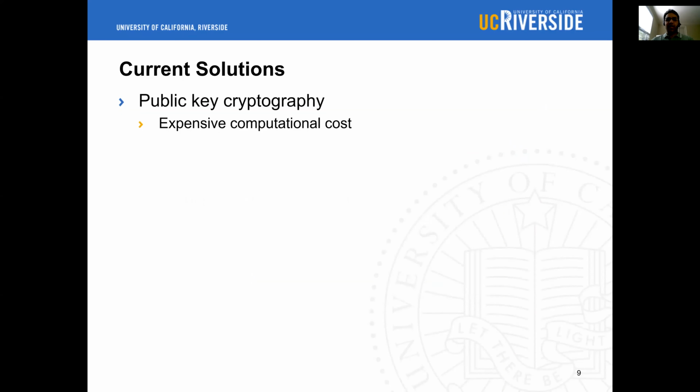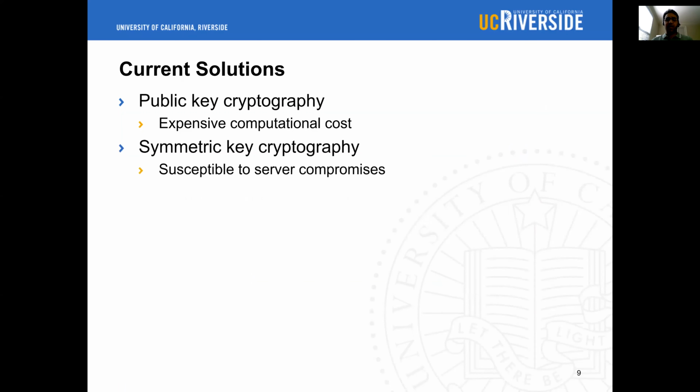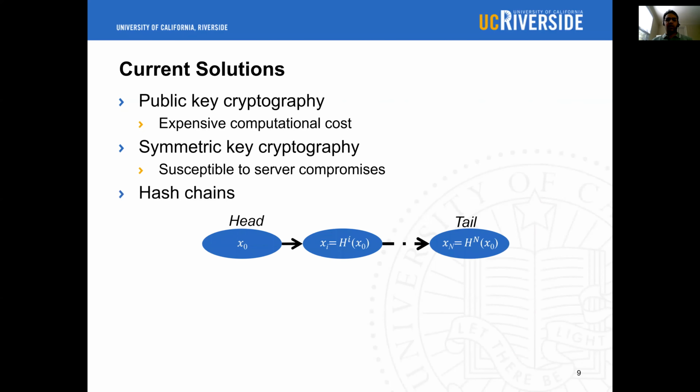Public key cryptography can solve this problem, but it is too expensive. Our solution provides the same advantages with a lot of efficiency improvements, which is also competitive with other solutions like symmetric key cryptography, which has a security issue. Hash chains are another solution for this problem, but they have a limited lifespan and they are expensive to regenerate a target hash.